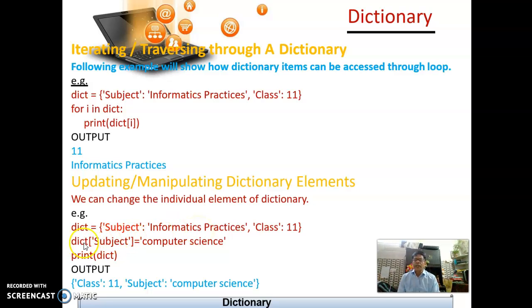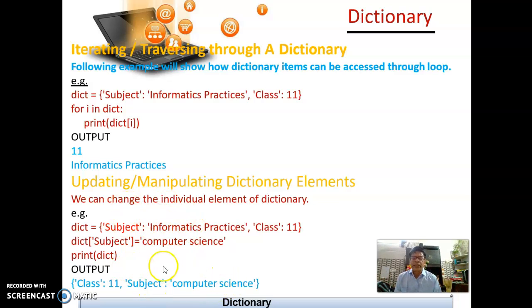So dict and then key equal to the new value. It will go to this particular key and change the value informatics practices to computer science. The key you cannot change, so the key stays. Now if you print the dictionary, you will find class 11 and subject computer science.